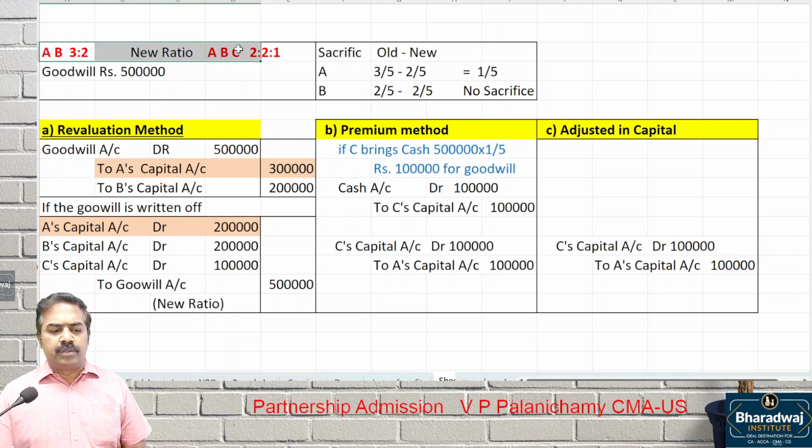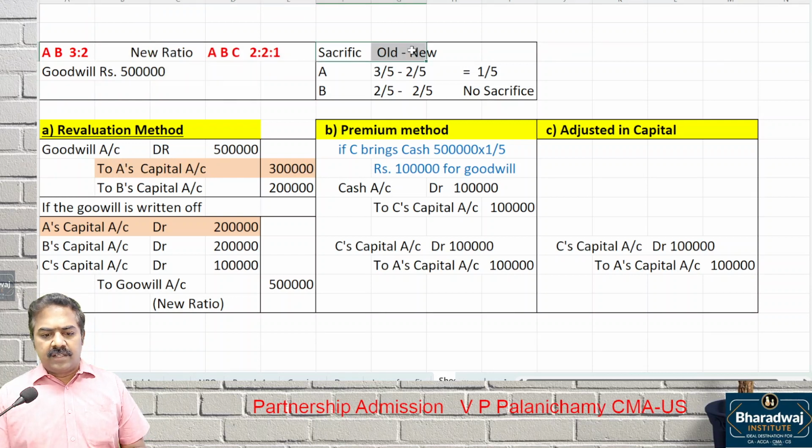A and B, old ratio 3:2. This is where we stopped in the last class, I hope, right? New ratio of A, B, C is 2:2:1. Goodwill was valued at 5 lakhs. Sacrificing ratio is old ratio minus new ratio. A sacrifices how much? 1/5. B was not sacrificing.